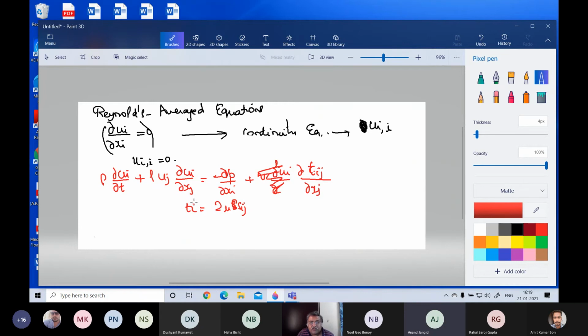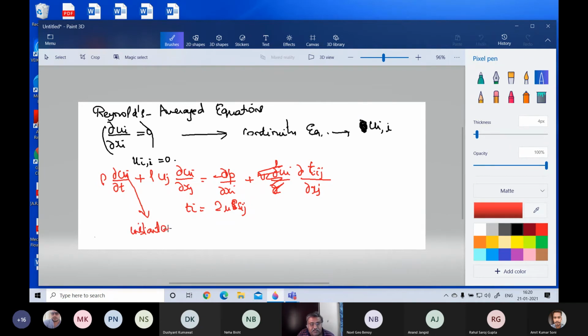Now we have gone into the second book; I told you I'm using two books. In this book, these terms ui represent the instantaneous values.